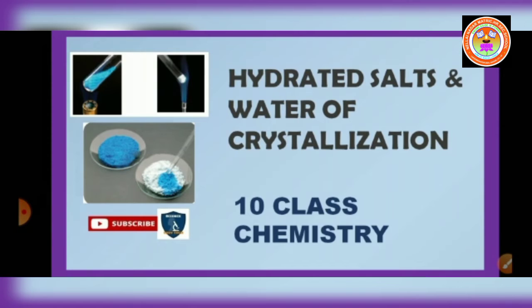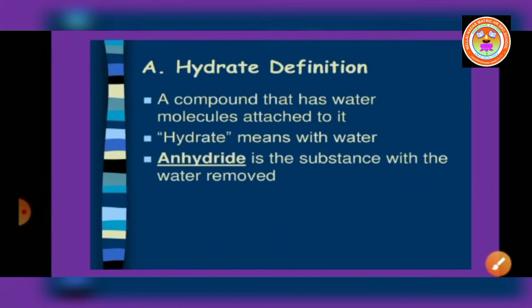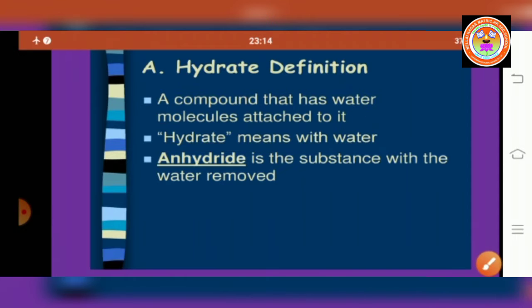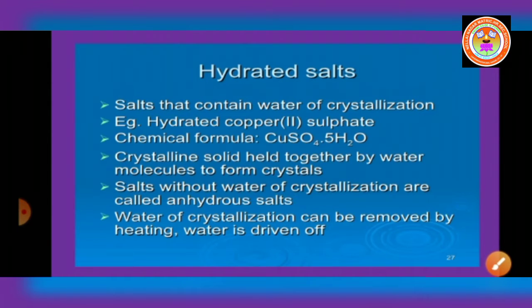Students, today we will learn about hydrated salts and water of crystallization. Children, here you should know what a hydrate is. Hydrate means with water. A compound that has water molecules attached to it is called a hydrated compound. So, hydrated salts means salts that contain water of crystallization.